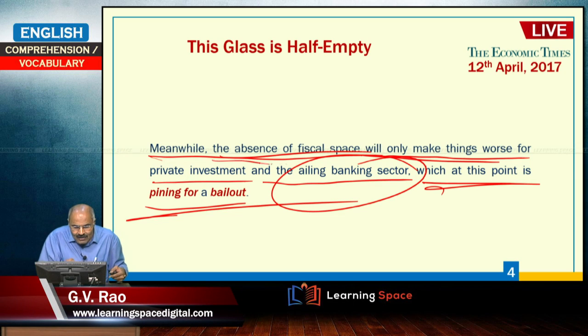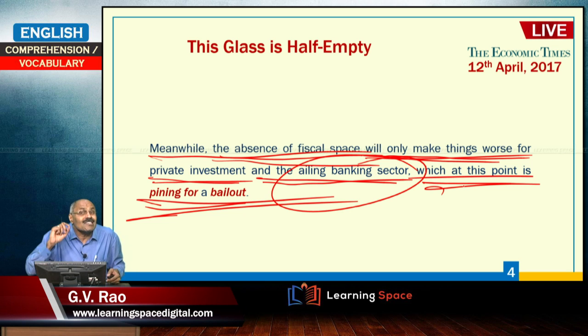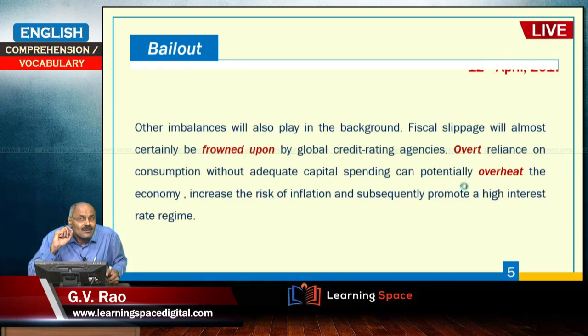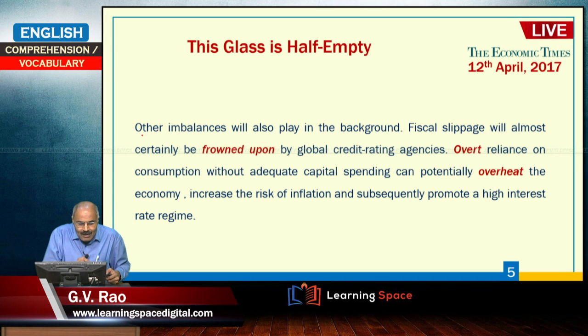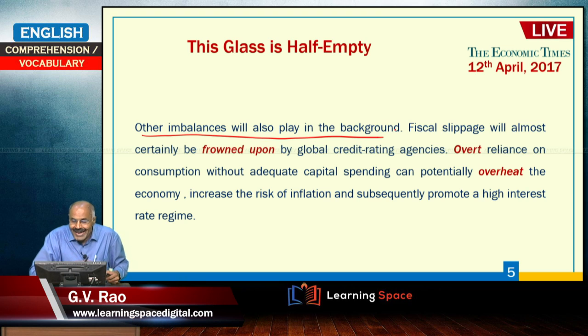So, meanwhile, the absence of fiscal space will only make things worse for private investment and the ailing banking sector, which at this point of time is asking for a bailout, right. So, then other imbalances will also play in the background. Under these circumstances, other imbalances will also come into the picture.